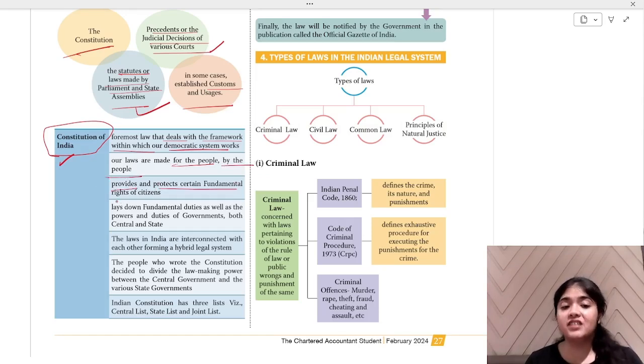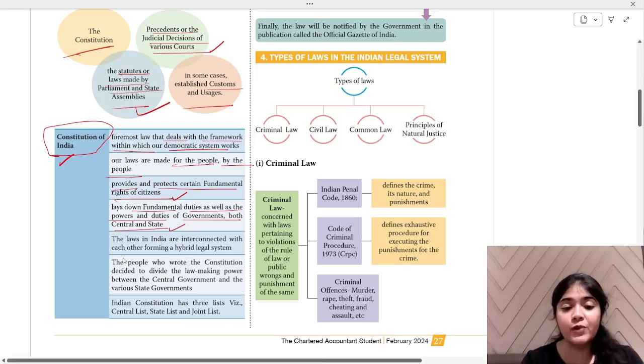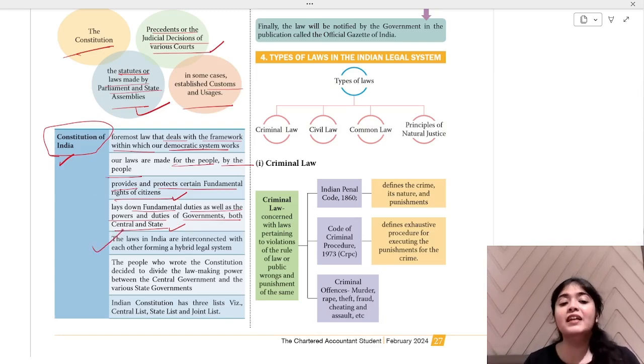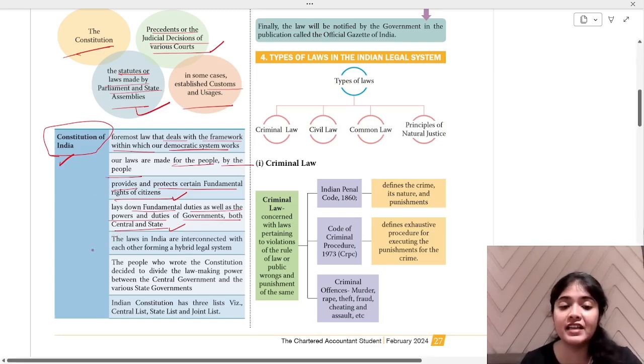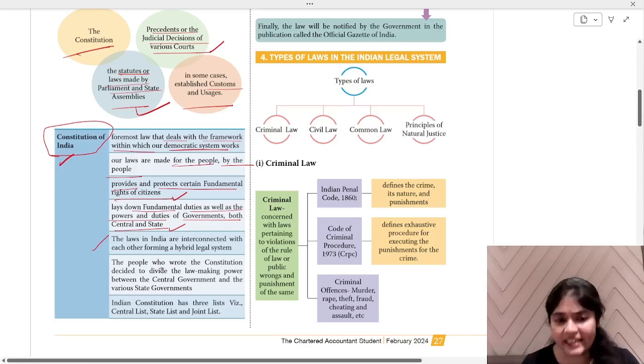It provides and protects certain fundamental rights of citizens given in the constitution. It lays down fundamental duties as well as powers and duties of government, central and state, or both. Whatever fundamental duties, powers and rights there are of governments are also given in the constitution. Laws in India are interconnected with each other, forming a hybrid legal system. So we have a hybrid legal system, all the laws are connected to each other.